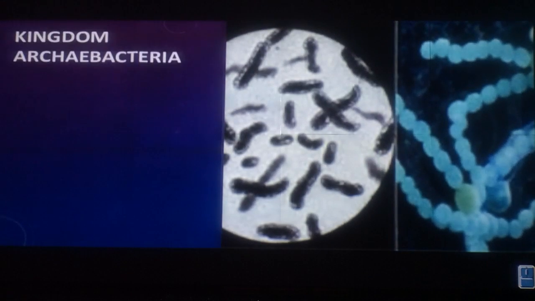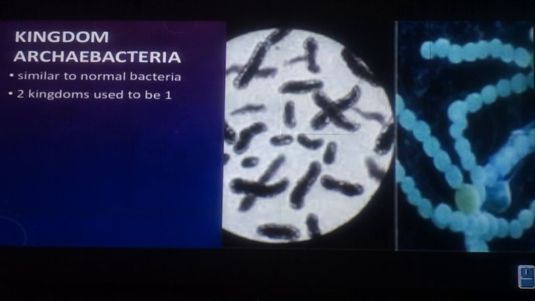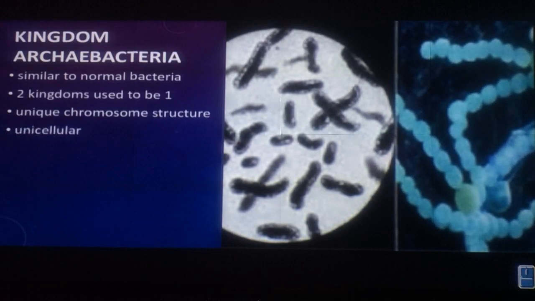The second one is called Archaebacteria. Now, it's very similar to normal bacteria, or the bacteria in the first group, but there are some differences. It used to be that these 2 kinds of bacteria were grouped in the same kingdom. However, in studying them further, they realized that these bacteria were very, very special. Because of their chromosomes and how they're formed, or their structure, it makes them different.